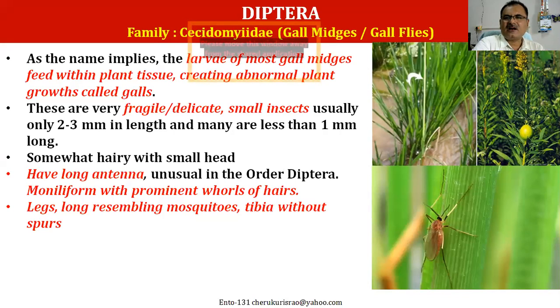Cecidomyiidae, gall flies or gall midges. The most important one you can see is the paddy gall midge. That's the reason I presented the picture here. We call it the silver shoot.